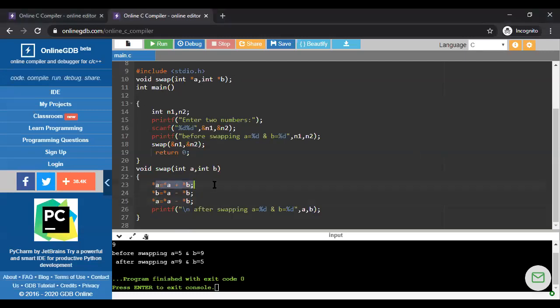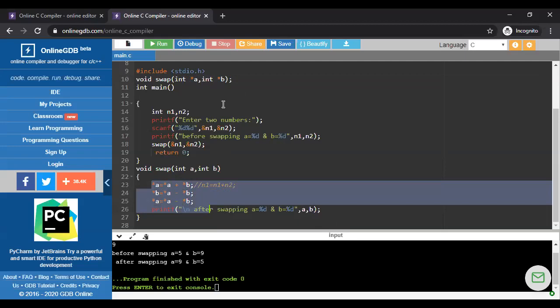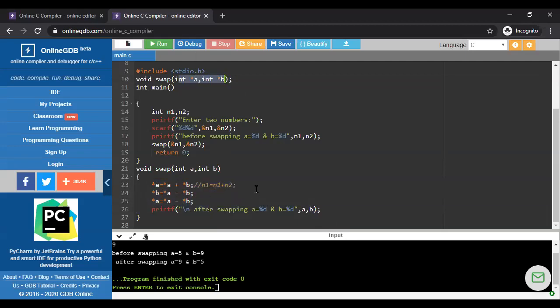This statement is same as if we write N1 is equal to N1 plus N2. Both the lines are same. But I'm writing here using this variable because we know that in function definition part, we have to work with this variable.